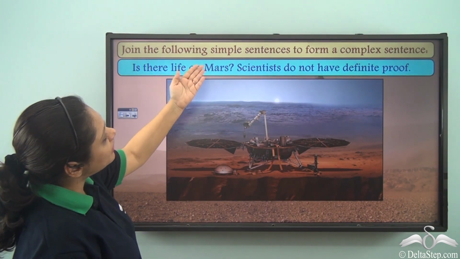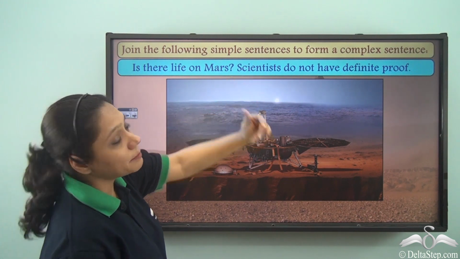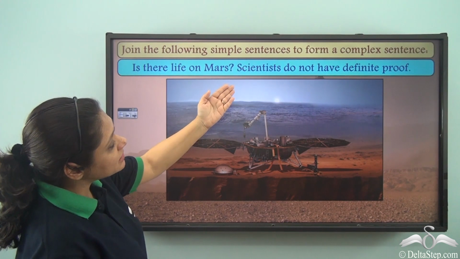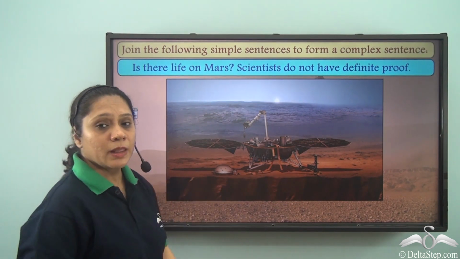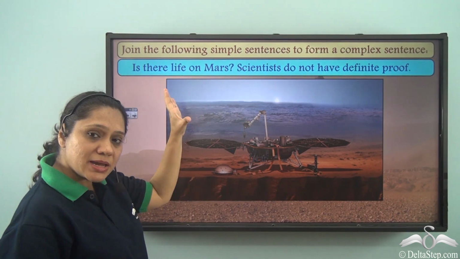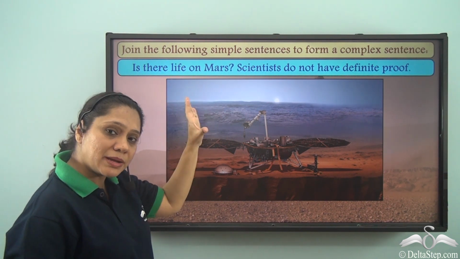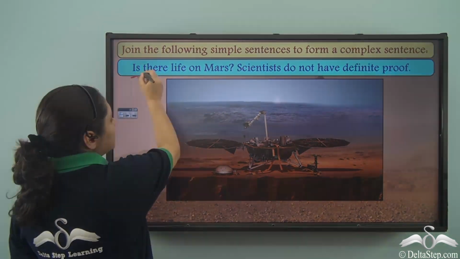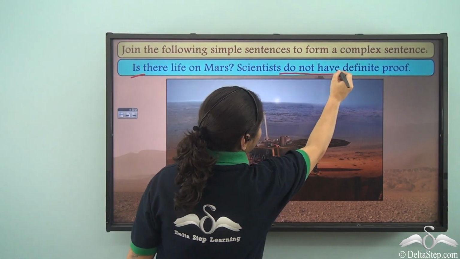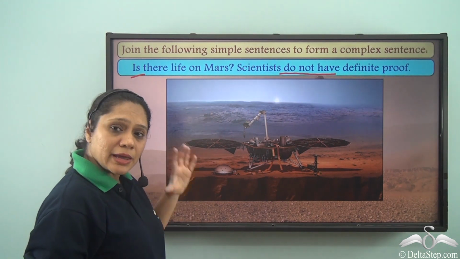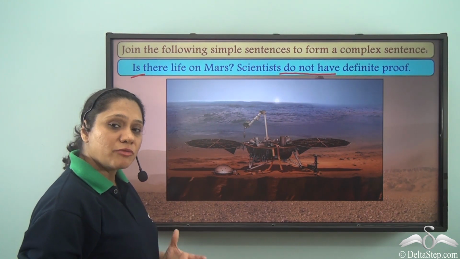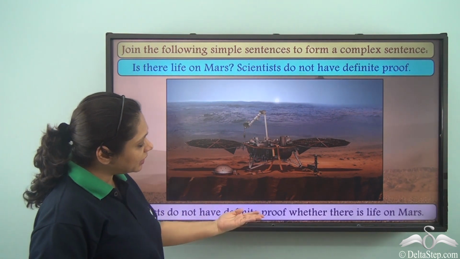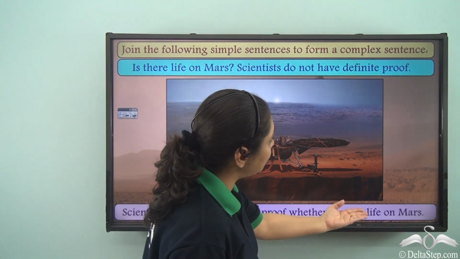Join the following simple sentences to form a complex sentence. Is there life on Mars? Scientists do not have definite proof. So there are two simple sentences. Essentially, there are two independent clauses, and the clauses have a finite verb each, is and do not have. So when we join them to form a complex sentence, how will we write it? Scientists do not have definite proof whether there is life on Mars.